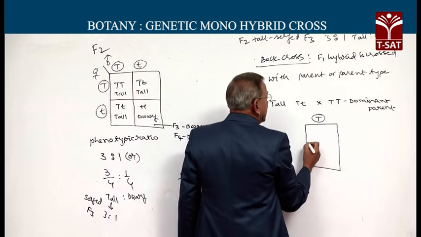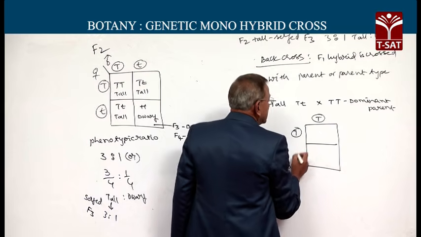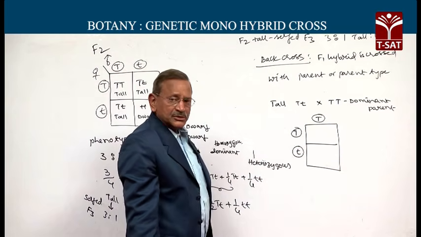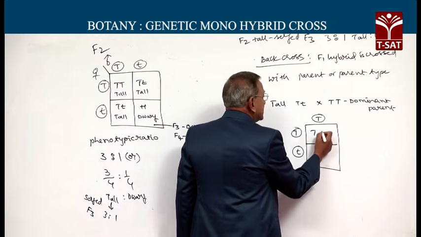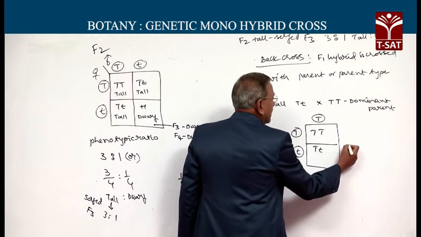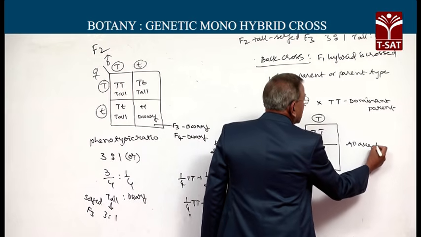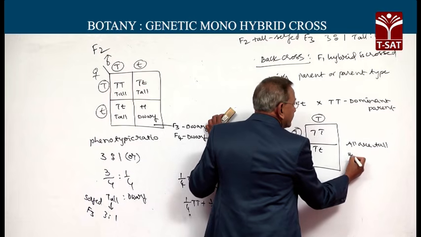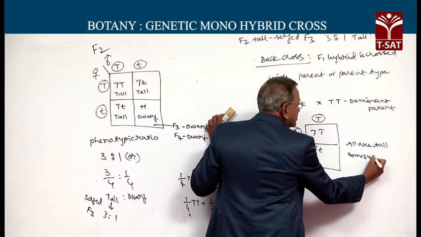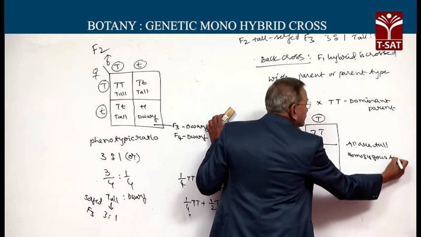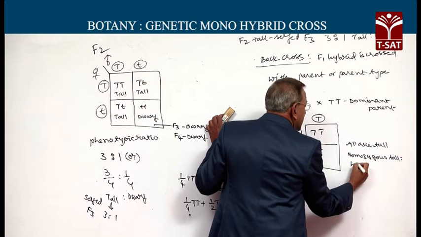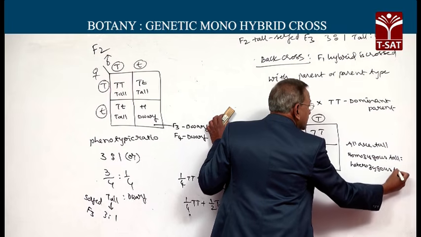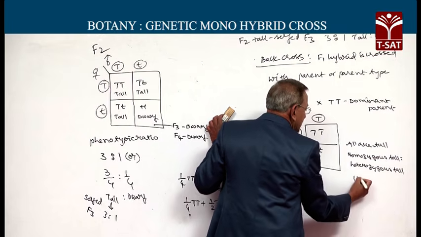This produces only T, whereas this produces 50% gametes capital T, remaining 50% gametes small t. And here the progeny are all tall, but homozygous tall to heterozygous tall is 1:1.